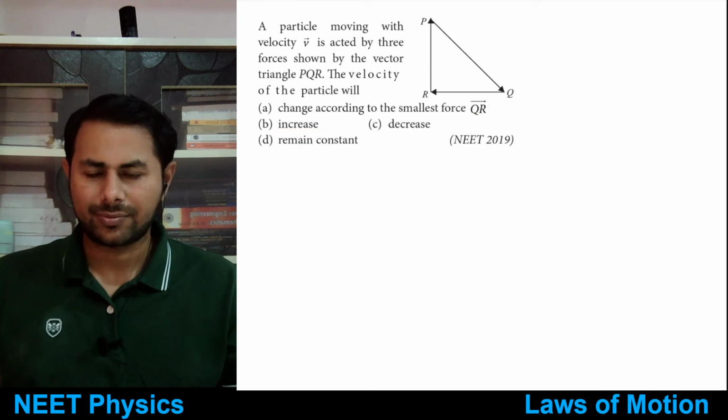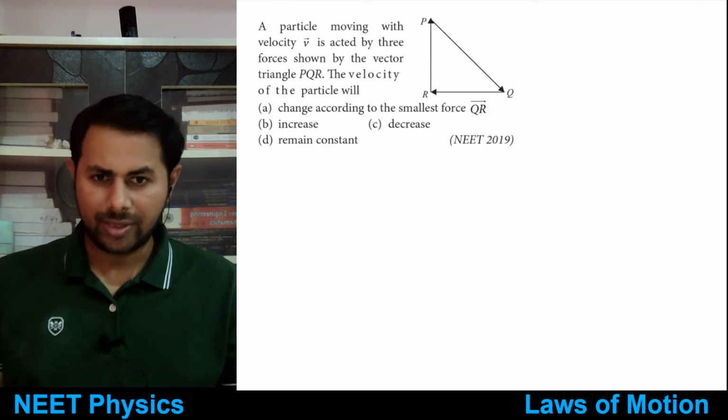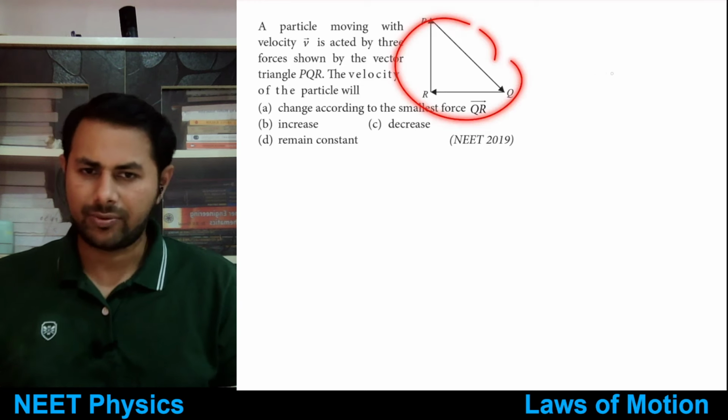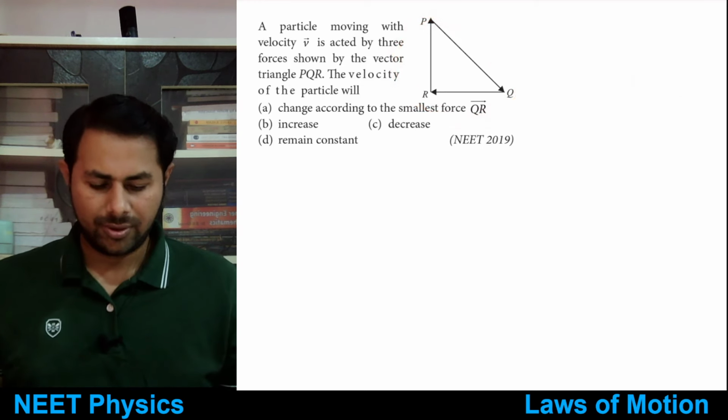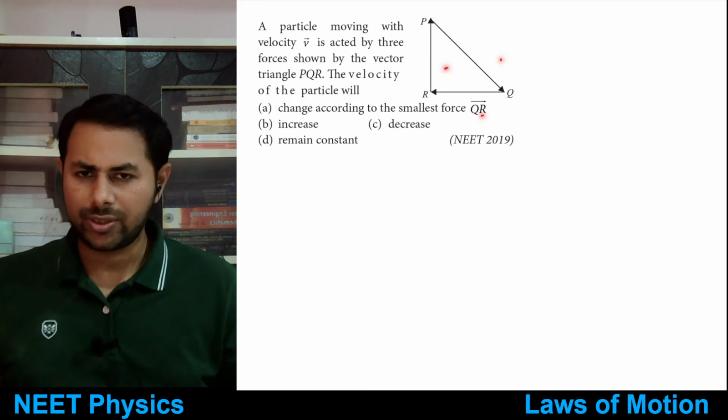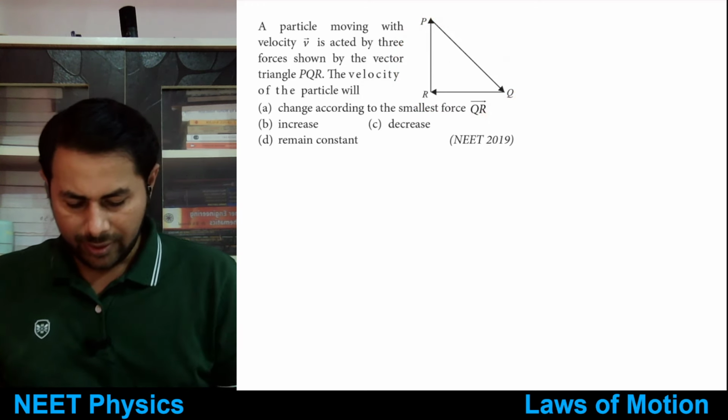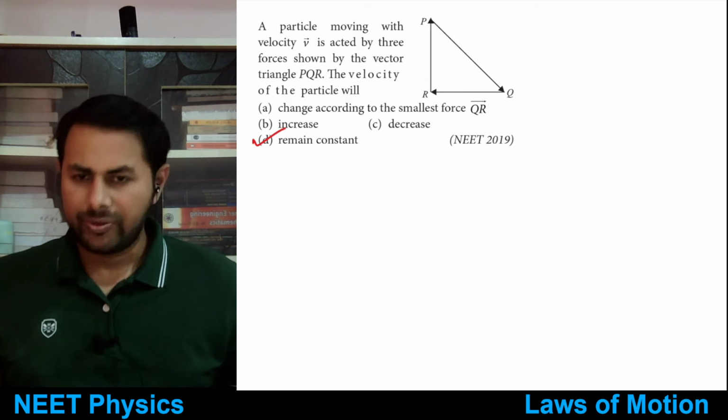Everyone? Yeah, it will remain constant, because the sum of these three forces is equal to 0. The sum of these three vectors is equal to 0, right? How is it 0?